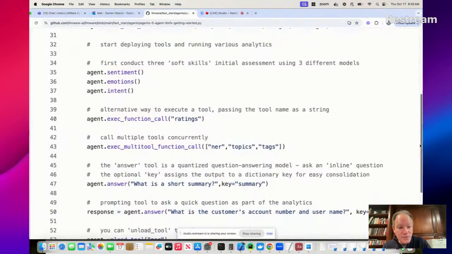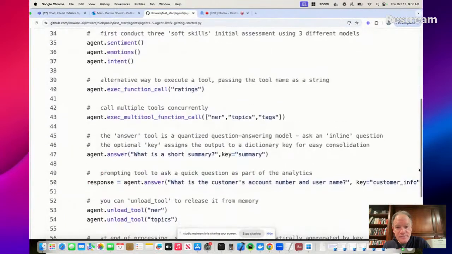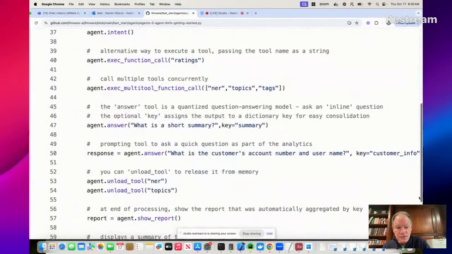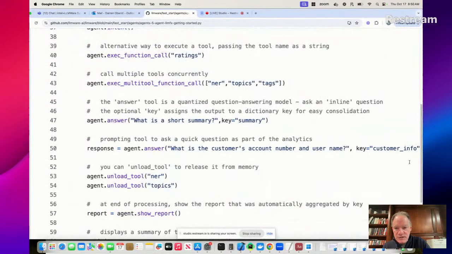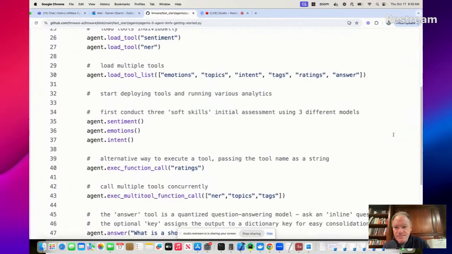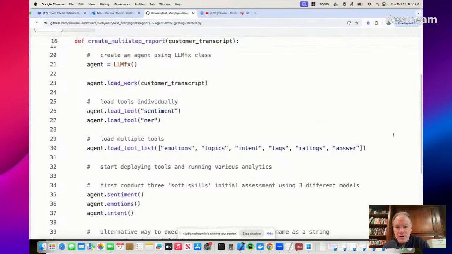I'm going to walk through what this does. Sorry, there's a little latency on the screen, so hopefully you guys aren't seeing that. Okay. So here's the code. We create an LLMFX object. We're going to load some work. The work is just a big chunk of text, a customer transcript. Then we're going to load a bunch of the tools, and we show a few different ways that you can load it.